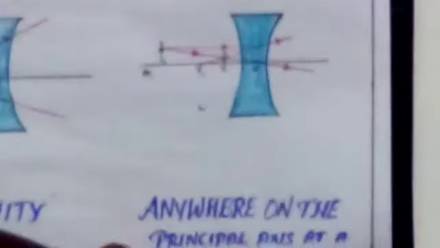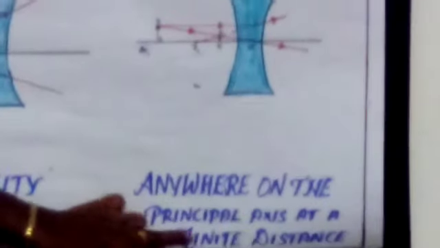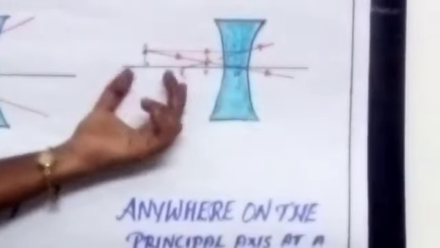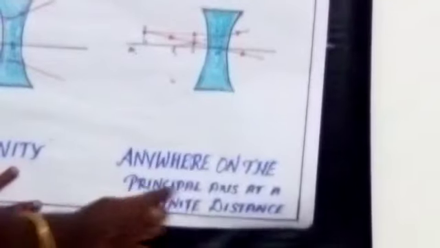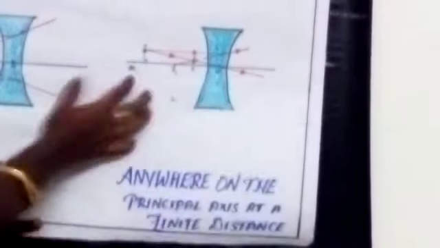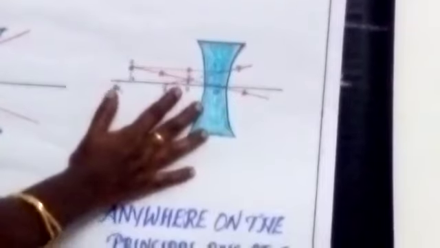Okay, the next one is the object placed anywhere on the principal axis, at a finite distance from the lens. Any place on the principal axis, if you are placing the object, where can we get the image? The object is placed anywhere on the principal axis at a finite distance. So where we can get the image, listen here.